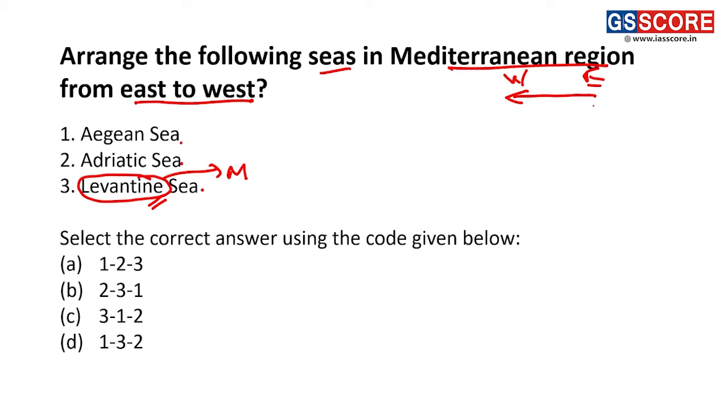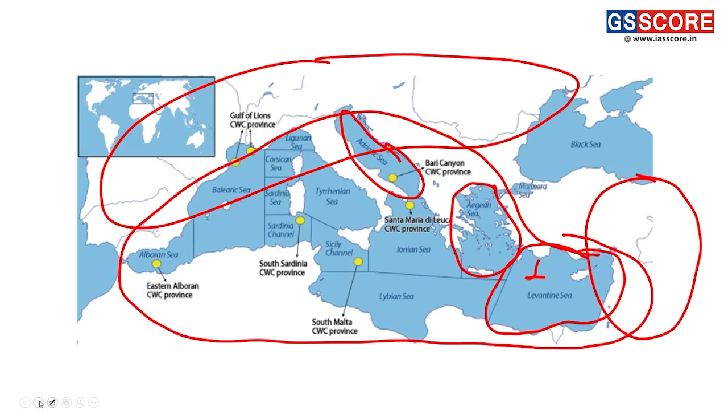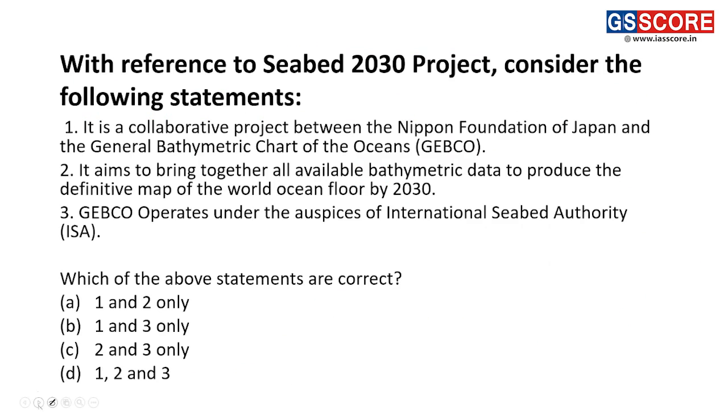Thus we can see in the easternmost part there is the Levantine Sea, then in the middle there is the Aegean Sea, and towards its western part the Adriatic Sea. Thus the correct answer for this question becomes 3, 1, 2. So C is the correct answer. Now, this region is also in the news because of the geopolitical conditions and also because of climate change, which is occurring very highly in this region.